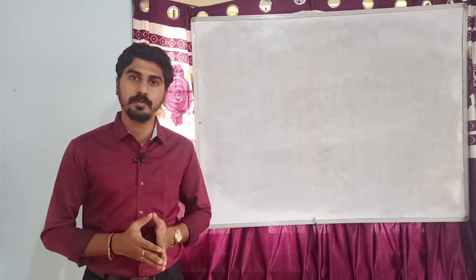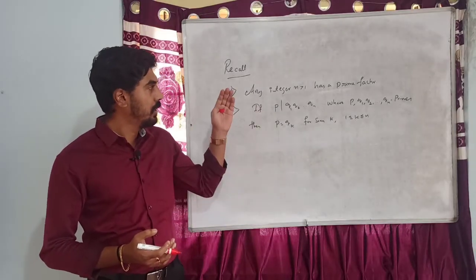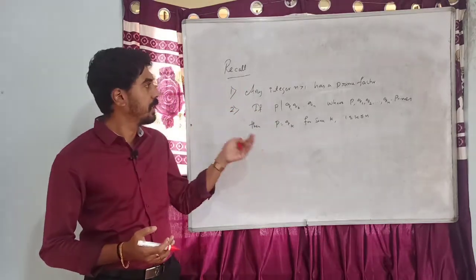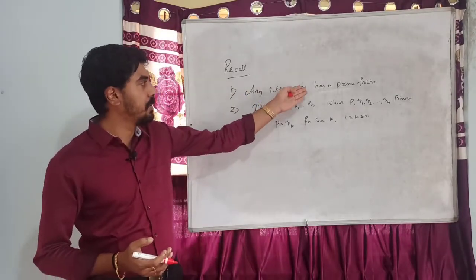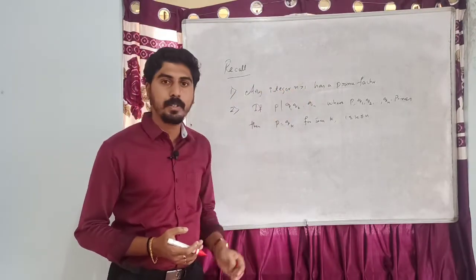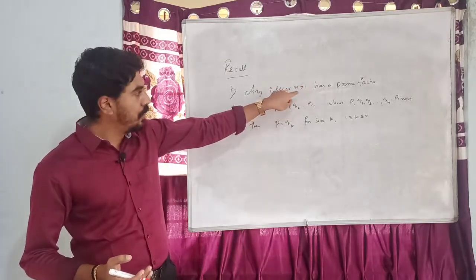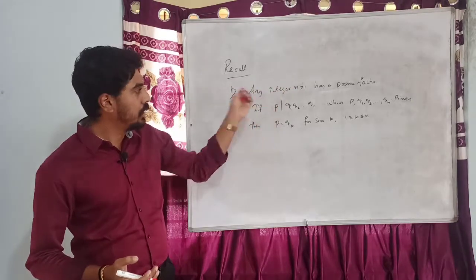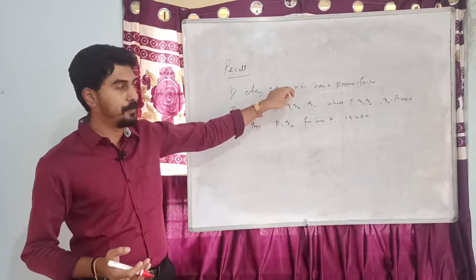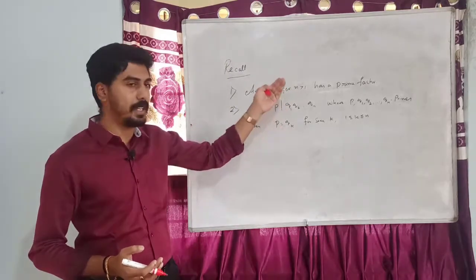Let's get in. Before proving the theorem, let us recall these two results which we have done in our earlier session. Any integer n greater than 1 has a prime factor. This we proved considering two cases. First, if n is a prime number, then n itself is a prime factor. Otherwise, n is a composite number, then the smallest possible divisor which is greater than 1 should be